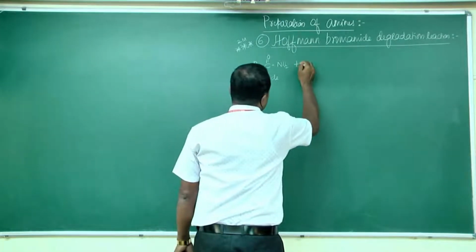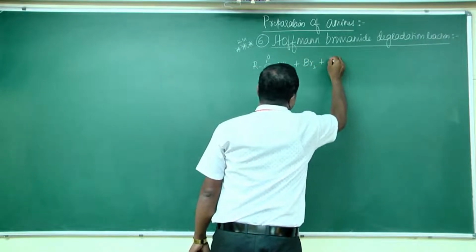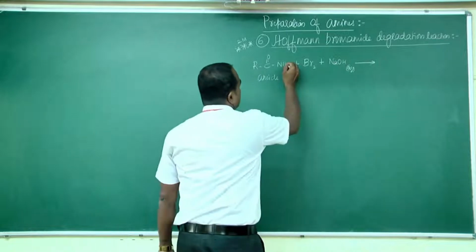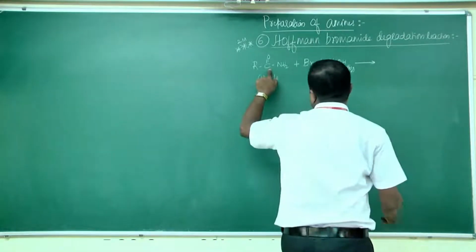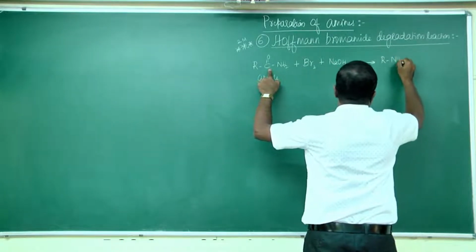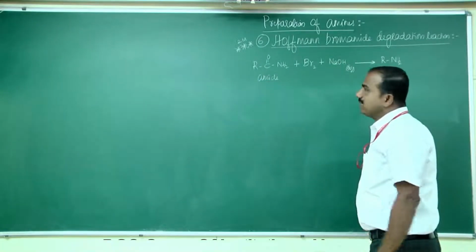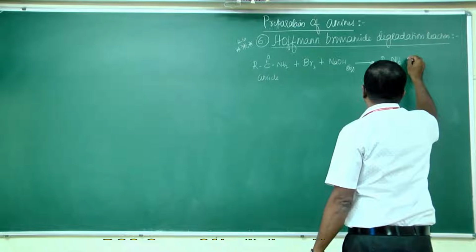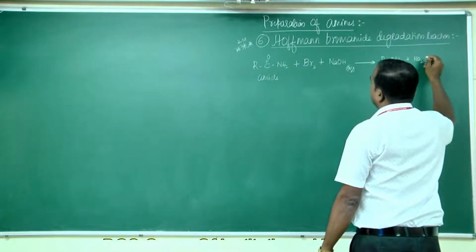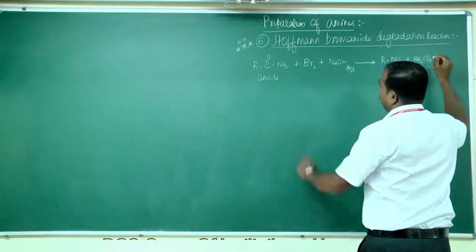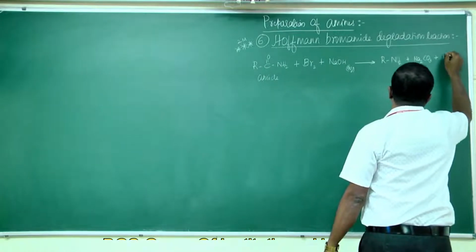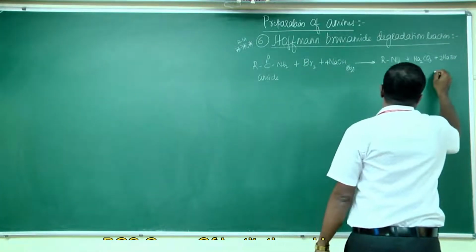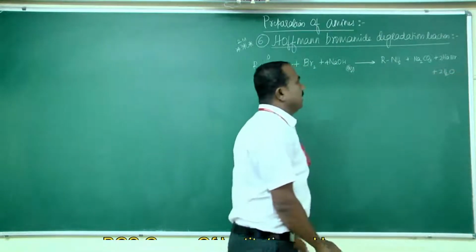On treating with bromine in presence of aqueous or ethanolic sodium hydroxide, a degradation reaction takes place to form the amine, RNH2, plus Na2CO3, plus 2NaBr, plus 2H2O. This is the reaction.